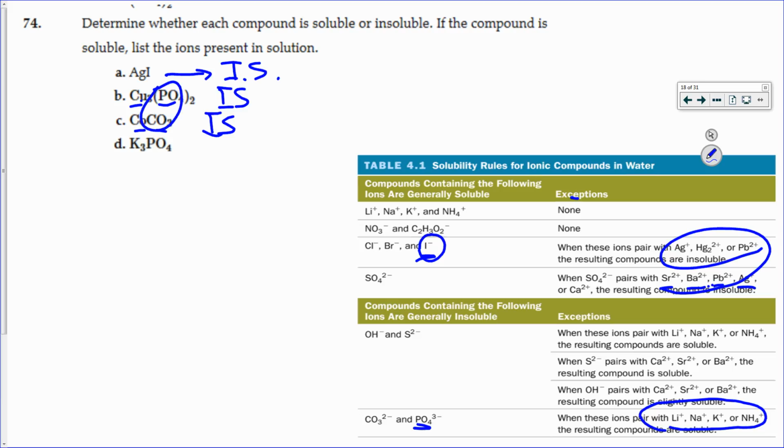However, the last one, the phosphate ion, is now with potassium. Potassium is in the 1A family. It's one of the exceptions to the rule. So being in the 1A family are always soluble. So this one would be soluble. So that's the only one that is soluble in this list.